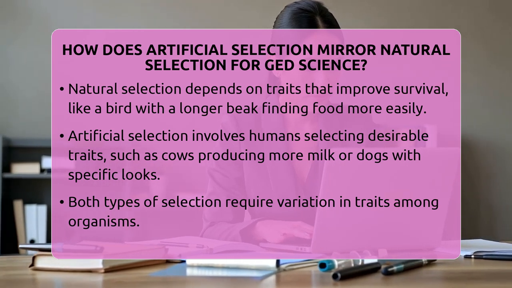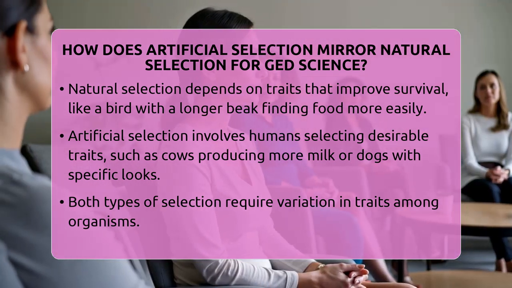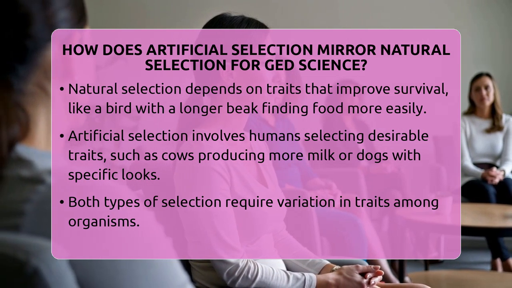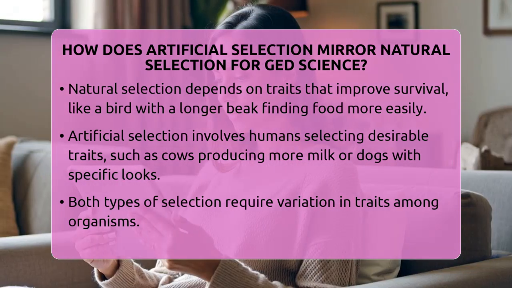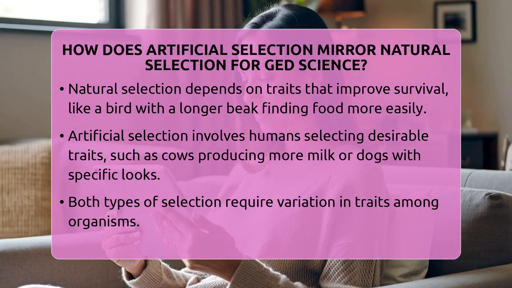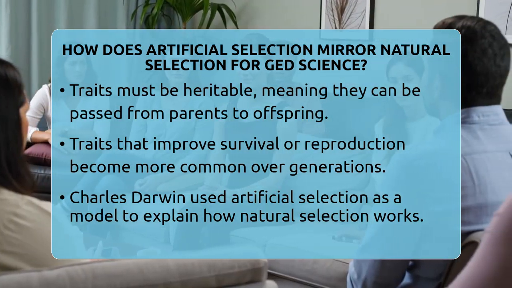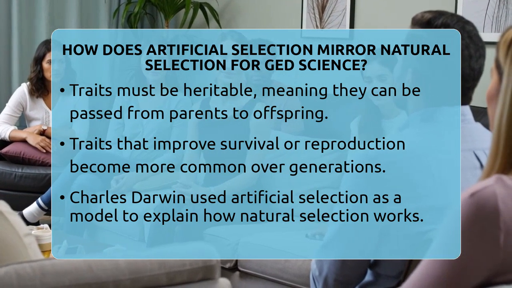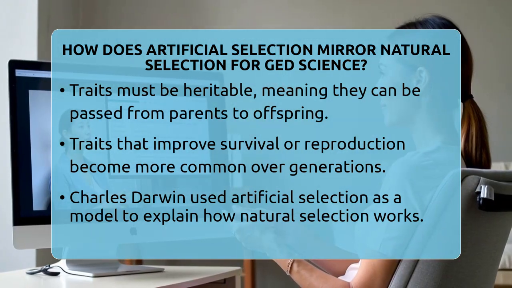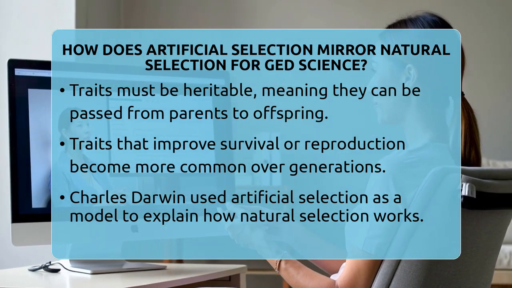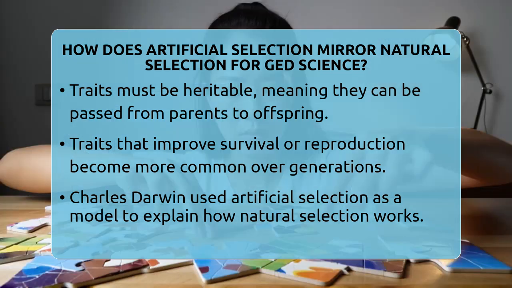Both types of selection need a few things to work. First, there has to be variation. Not all animals or plants are the same, they have different traits. Second, these traits must be heritable, meaning they can be passed from parents to their babies. Lastly, some traits give animals a better chance to survive and reproduce, making those traits more common over time.